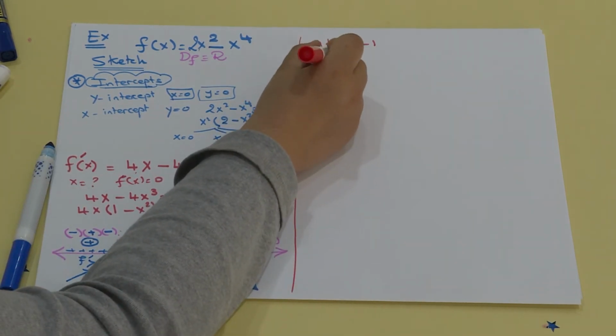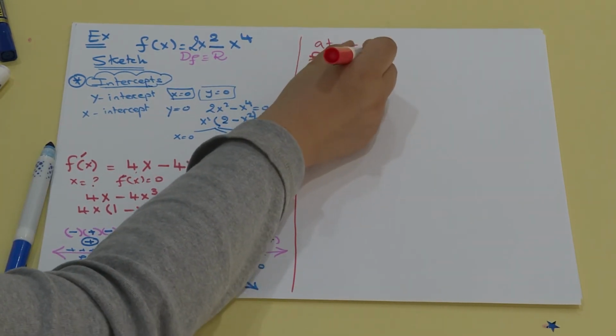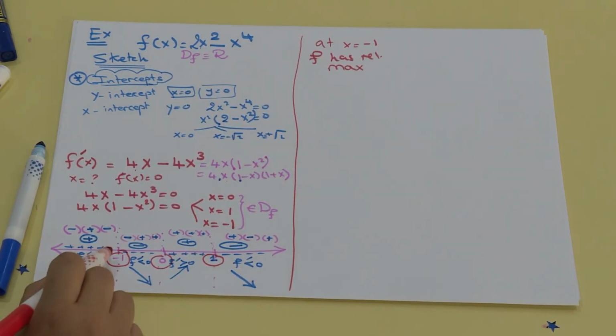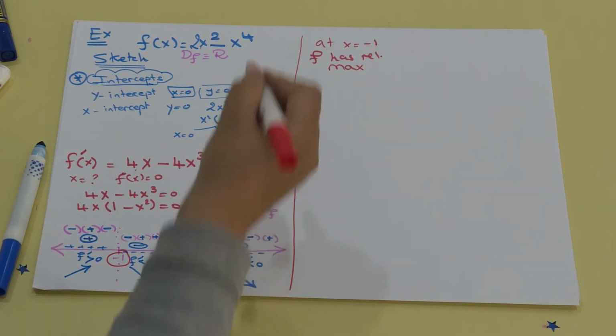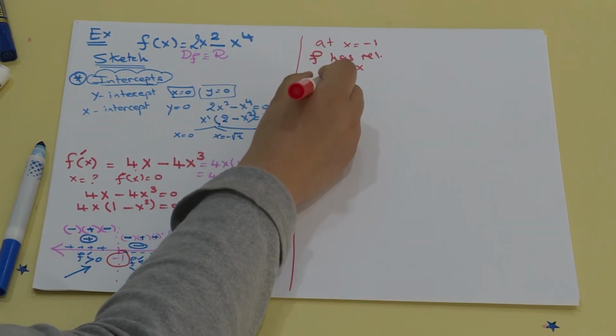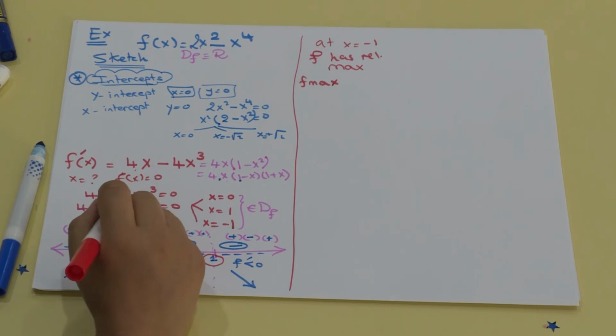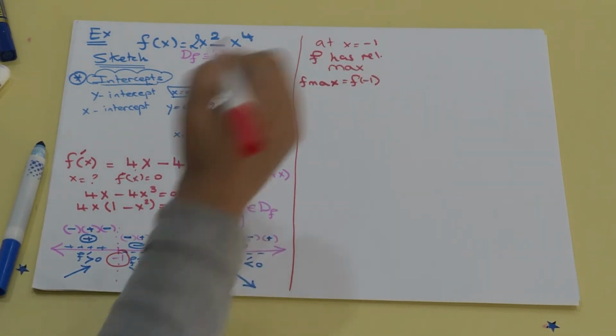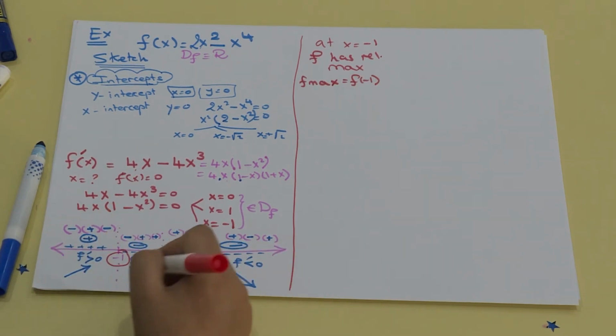F has a relative maximum. Again, it increased and then it decreased. What is f maximum? It is equal to f of -1. Again, we do the same thing.